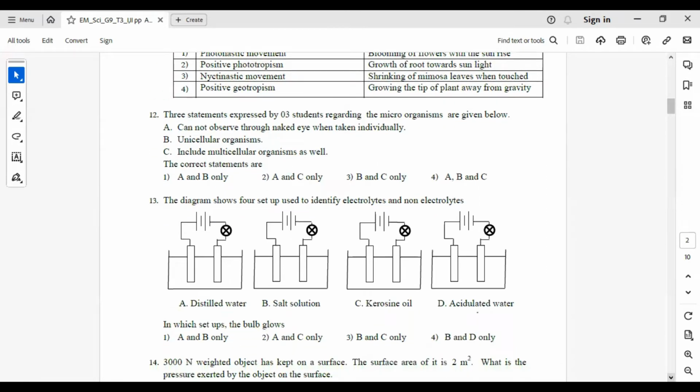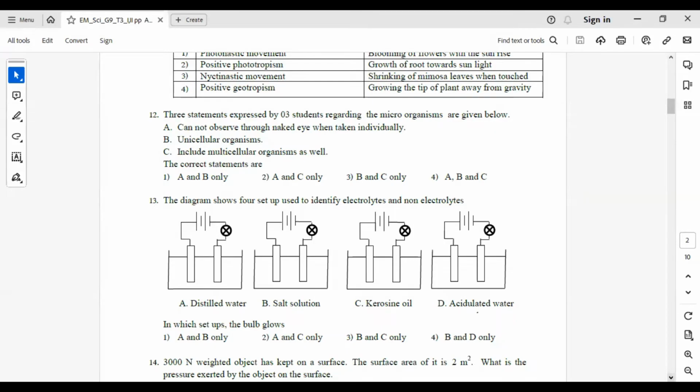12th question. Three statements expressed by three students regarding microorganisms are given below. A. Cannot be observed through the naked eye when taken individually. B. Unicellular organisms. C. Include multicellular organisms as well. All these three are correct.